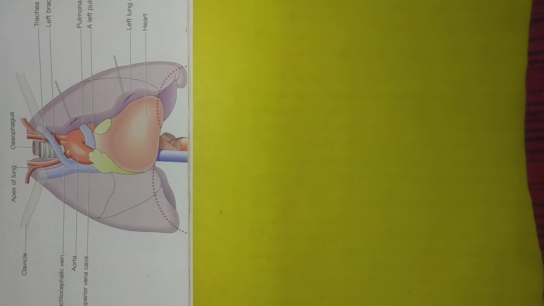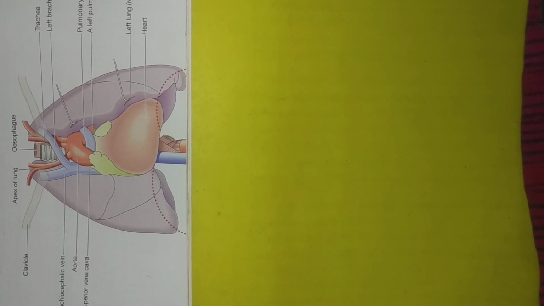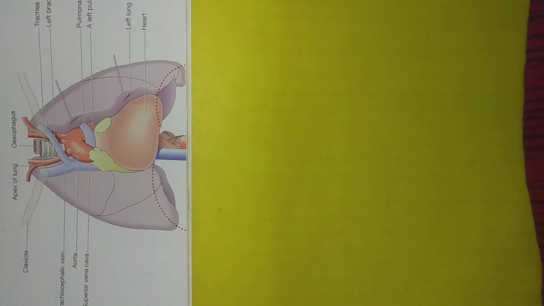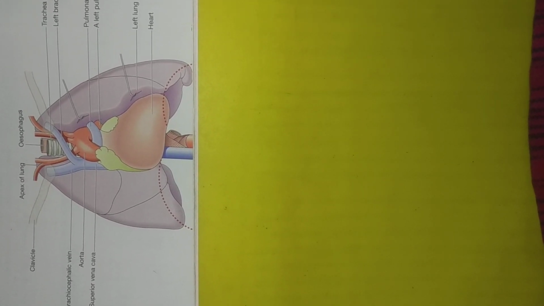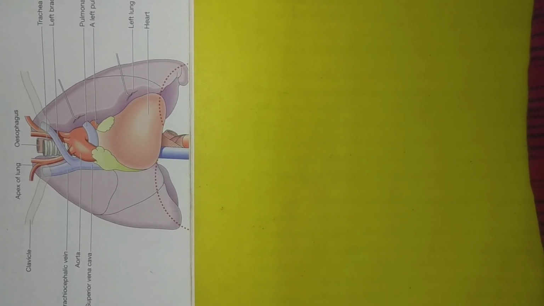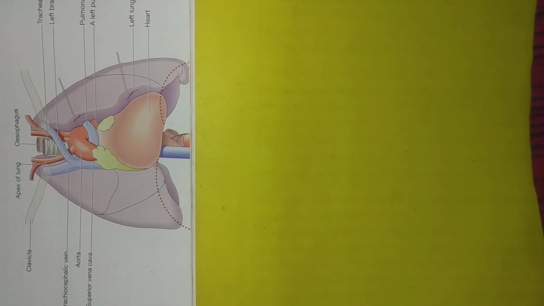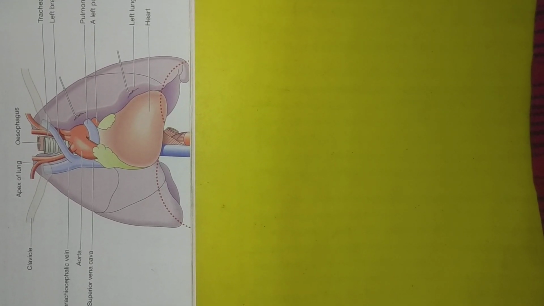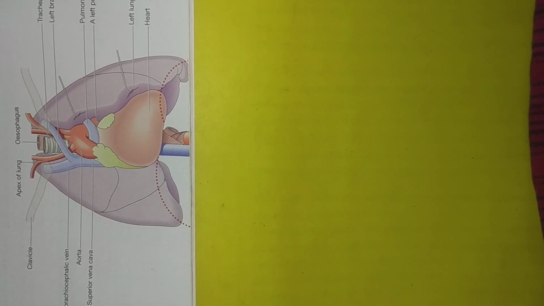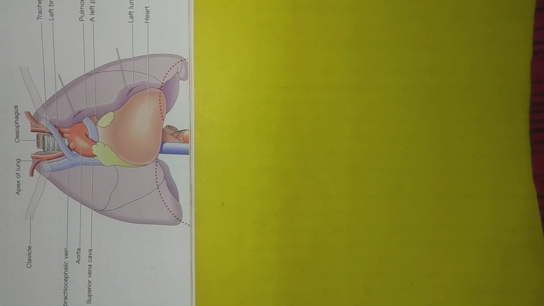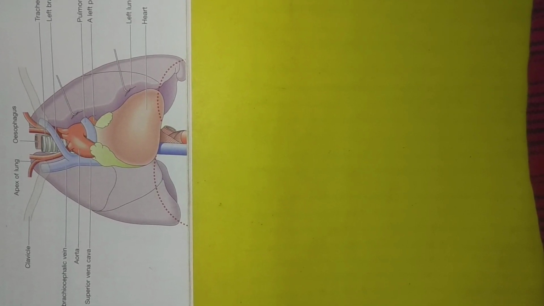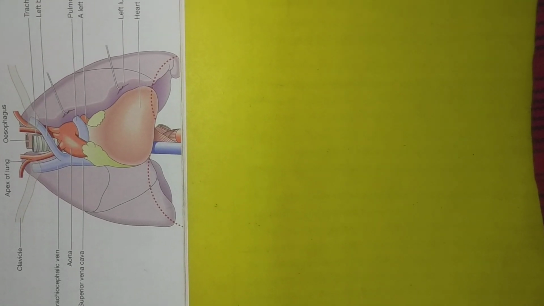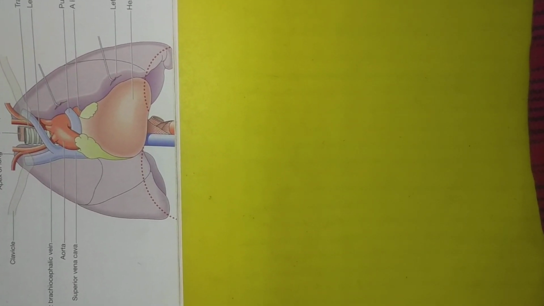First one, length of pharynx is ___ centimeter. 12 to 14 centimeter. Second one, ___ is the phospholipid substance which is present in the alveolar cells which reduces surface tension and prevents collapse of lungs in the newborn. Surfactant.